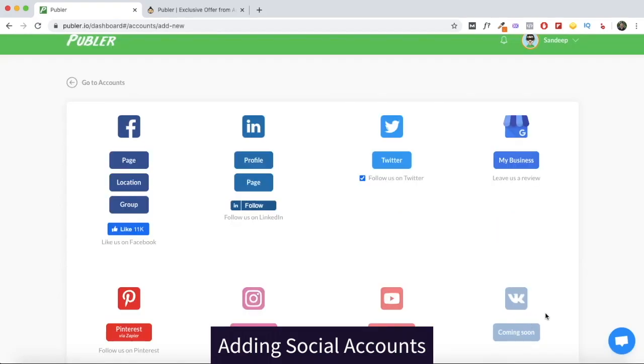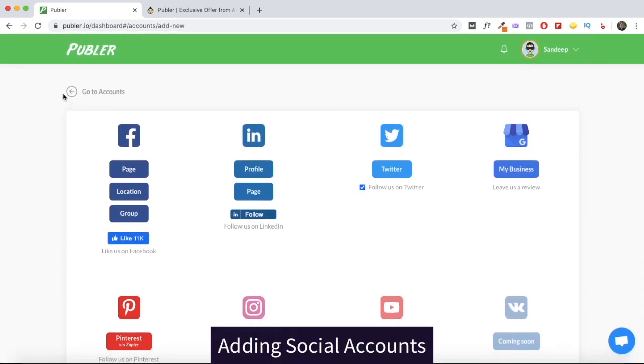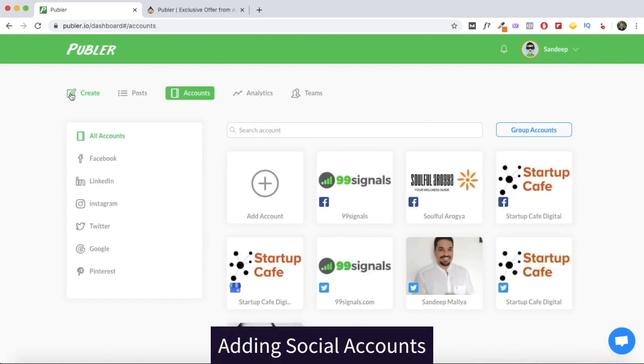And if you're in Russia, you can probably connect your VK account as well. That feature is also coming pretty soon. So that's the first thing you should do. Once you have logged into your Publer account, just connect all your social accounts to Publer and then you can start scheduling content. You can also group your accounts together.